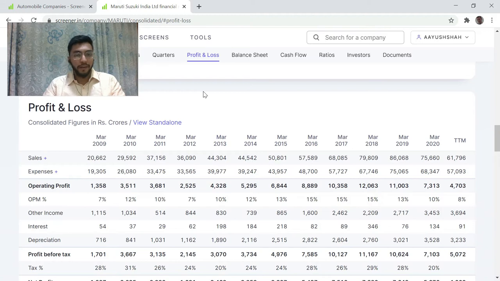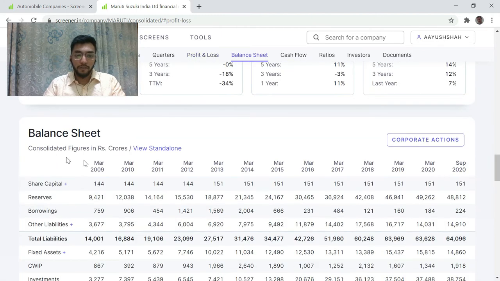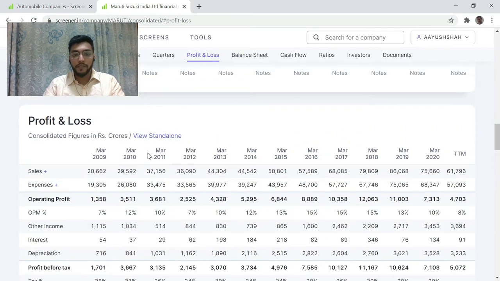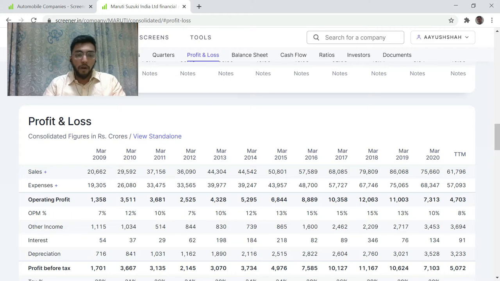Before we understand profit and loss account line by line, let us first look at few common items between profit and loss and balance sheet. They being this consolidated figure and this standalone figure. This is also common over here in balance sheet, consolidated figure and standalone figure. What is this? See, for all practical investment decision purposes, we will always use consolidated figures.